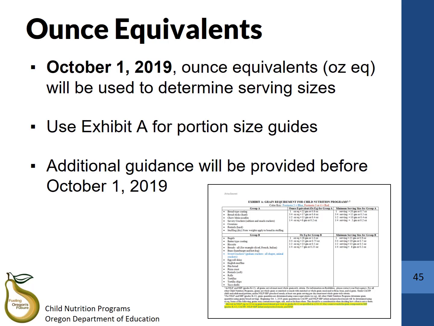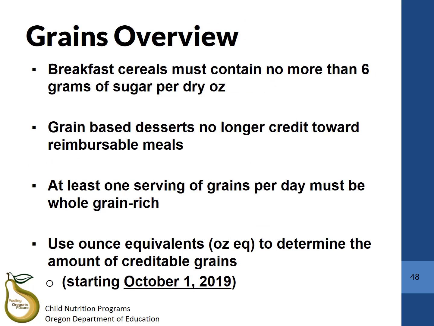Currently, we are still using the same portion sizing requirements as the prior meal pattern. However, CACFP will be moving towards a unified system of portion sizing. This is called ounce equivalents and will be implemented starting October 1st, 2019. What this means is that instead of having one slice as the serving size for a grain, you will have a portion measurement in ounce equivalents. Exhibit A, which we also use to determine if items are grain-based desserts, can be used as a portion size guide for ounce equivalents. More guidance will be provided before October 1st, 2019.